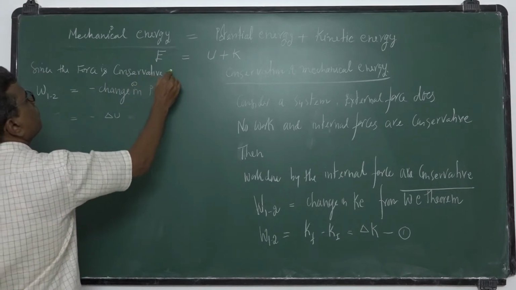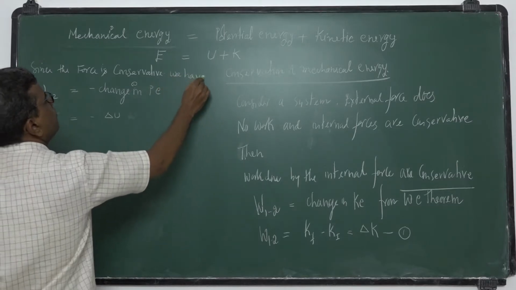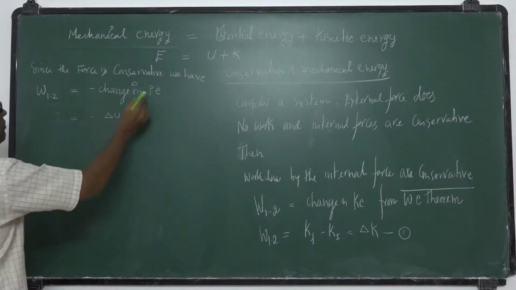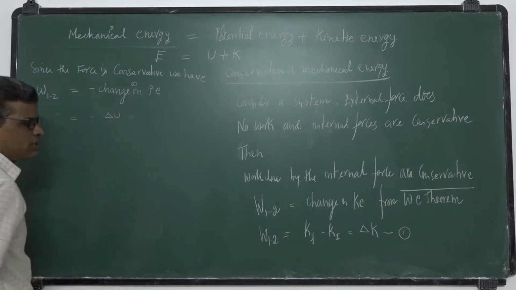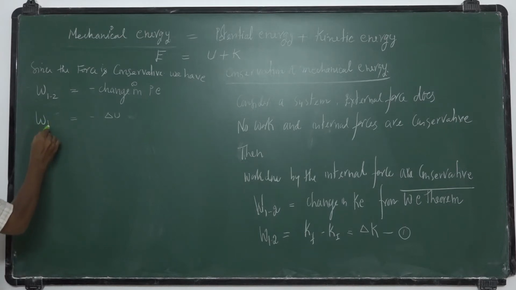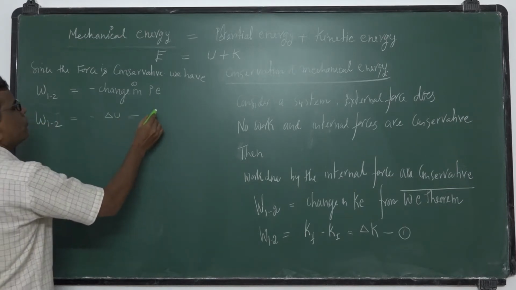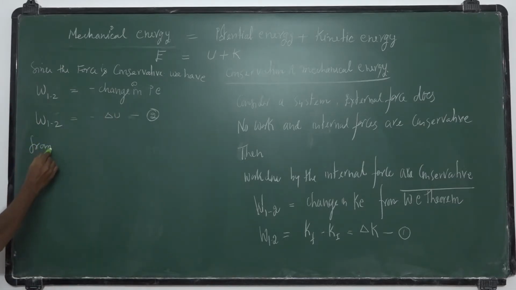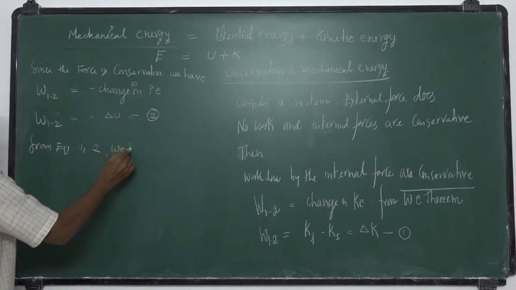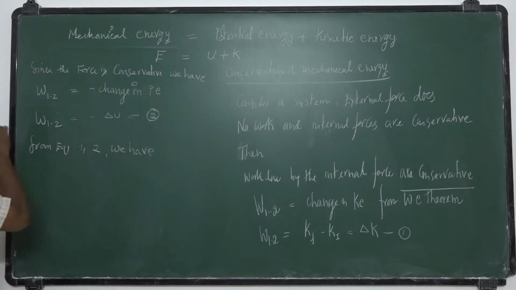we have the work done to change position from 1 to 2 equal to minus change in its potential energy. So this is equation 2, and this is equation 1. From equations 1 and 2, see, the left hand sides are equal, so the right hand sides are also equal. So delta K should be equal to minus delta U.